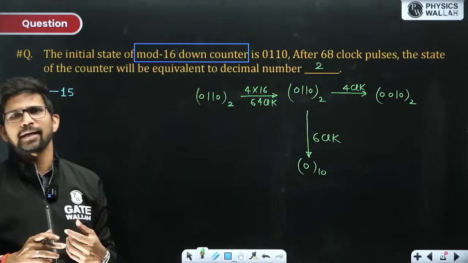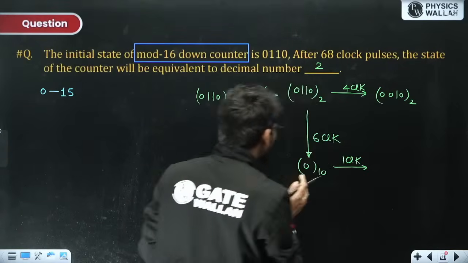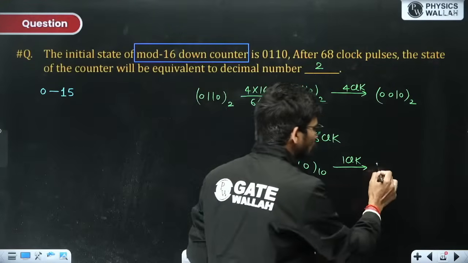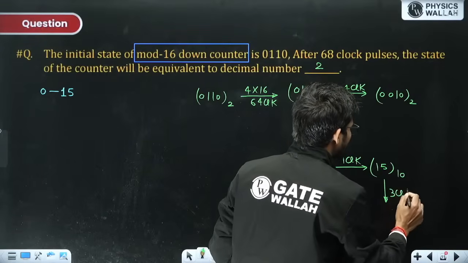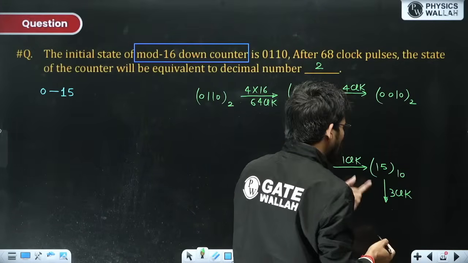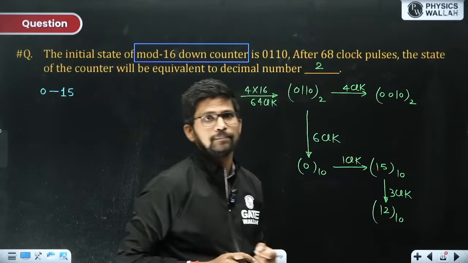Now 4 clocks are remaining. In the next clock, from 0, it will count in the reverse direction, 0 to 15, so it will go to 15. Now 3 clock pulses are remaining. In the next 3 clock pulses, it will be decremented by 1 in every clock, so by 3. So the answer will be 12.